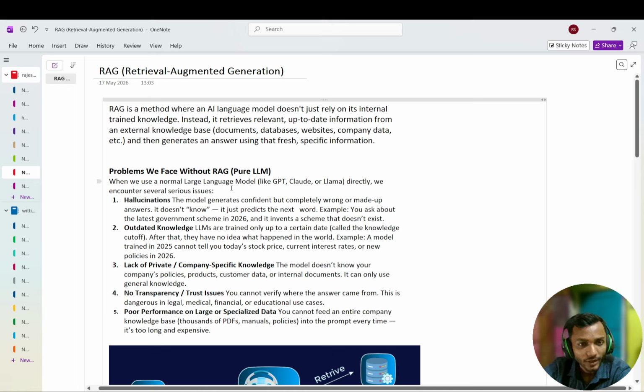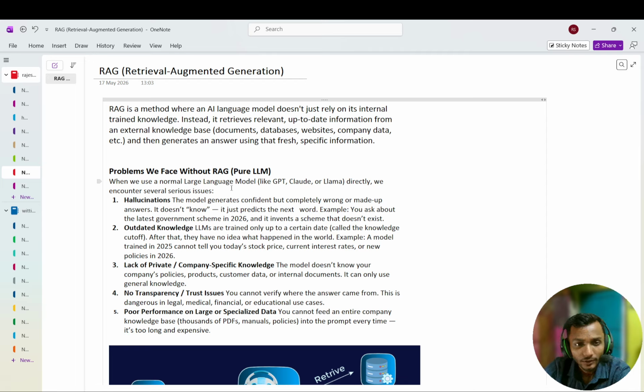First of all, we'll discuss what problems we face without RAG. I think we don't know what problems we face, and that's why RAG came into the market. So why is RAG important?